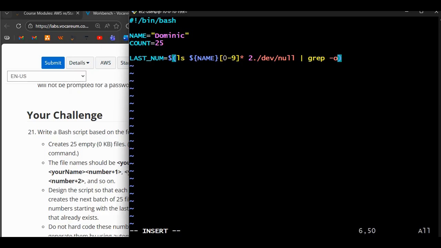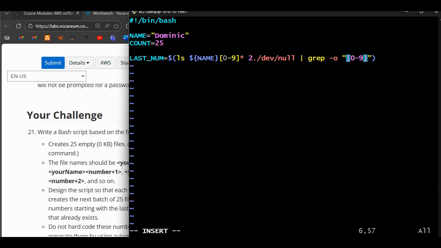So you're supposed to grep the numbers after the name, and this is how it's going to be done. Just like we did earlier, 0 to 9, and then anything else.